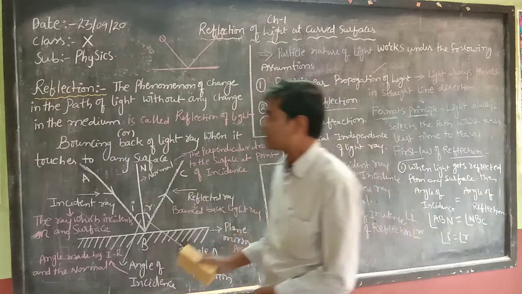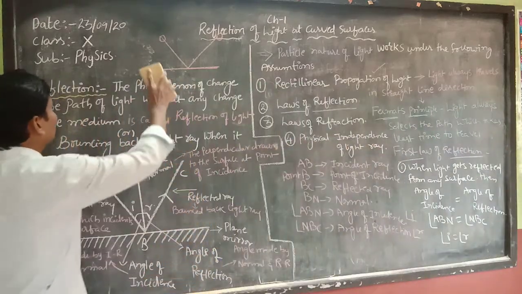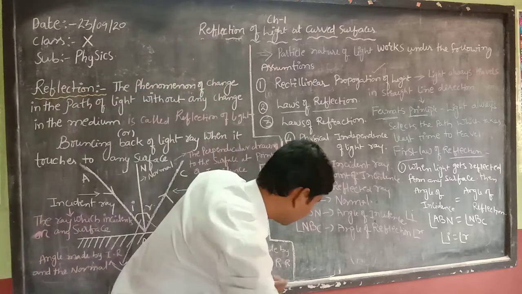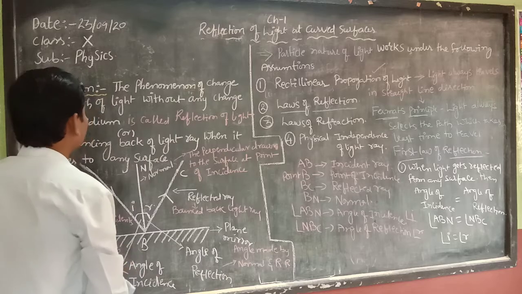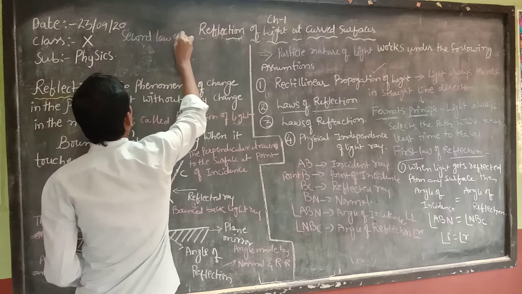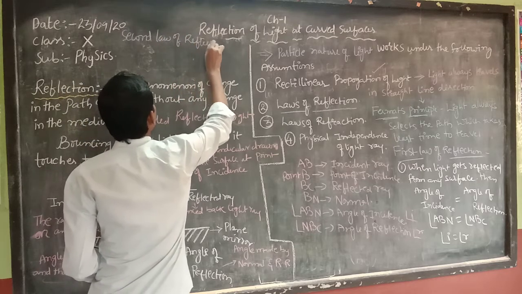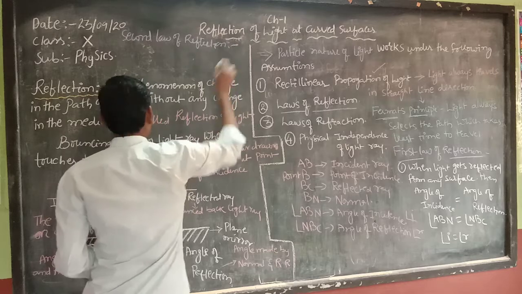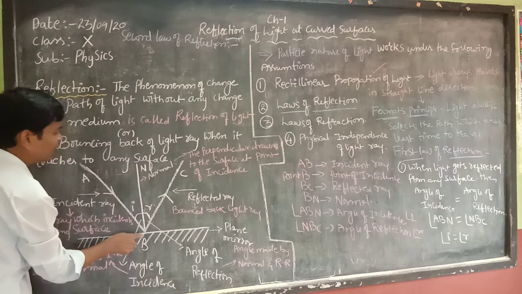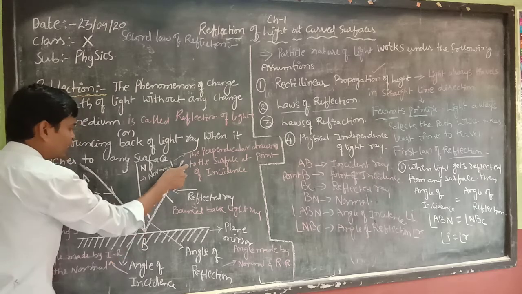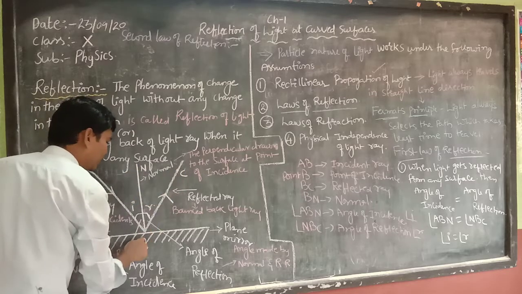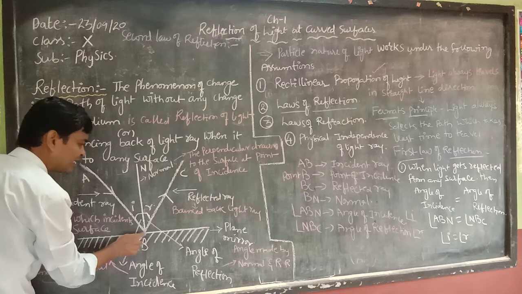Let's go through the second law of reflection. What is the second law of reflection? The second law of reflection states that the incident ray, the reflected ray, and the normal all lie on the same plane.